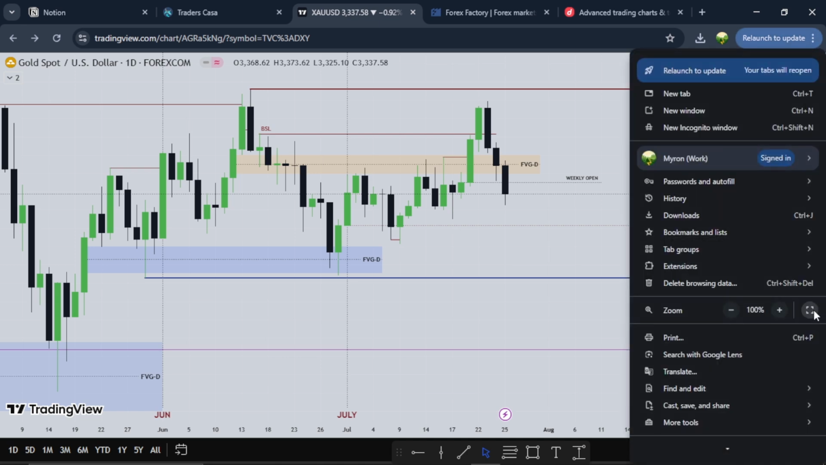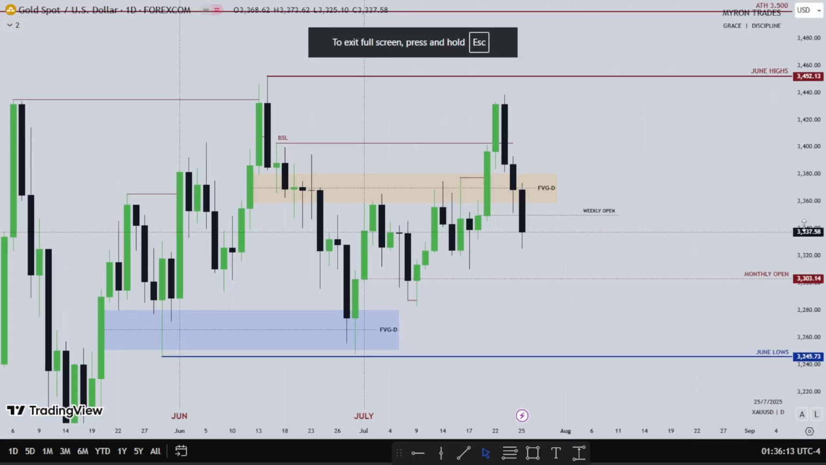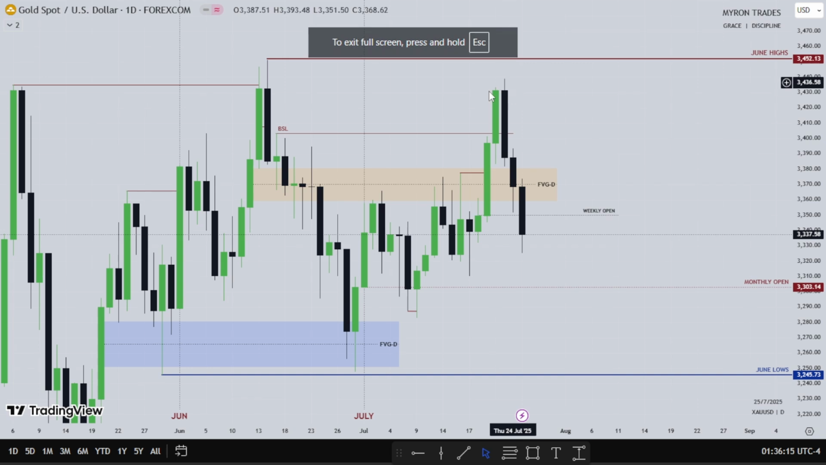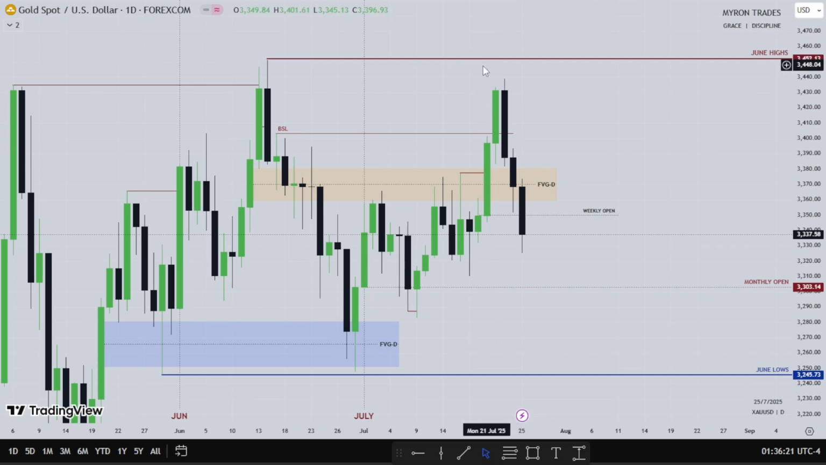So gold started being bearish on Wednesday, although the dollar didn't start being bullish on Wednesday. The dollar started being bullish on Thursday. But look at gold, started being bearish on Wednesday, Thursday lower, Friday the dollar was bullish, lower on gold. So we had gold trading higher on Monday and Tuesday, then lower on Wednesday, lower on Thursday, and lower on Friday.